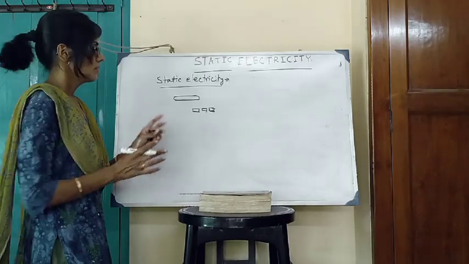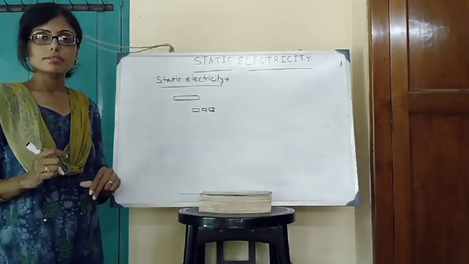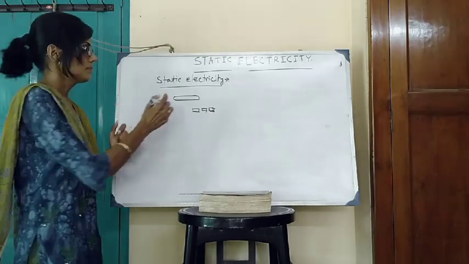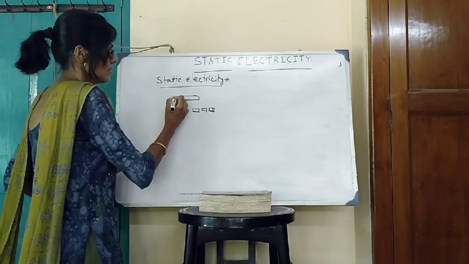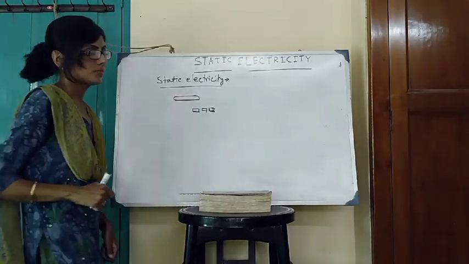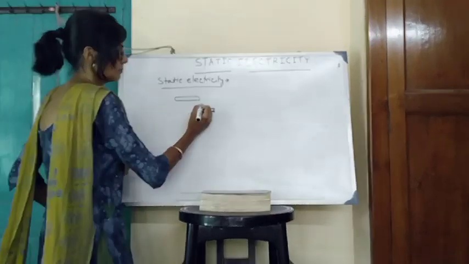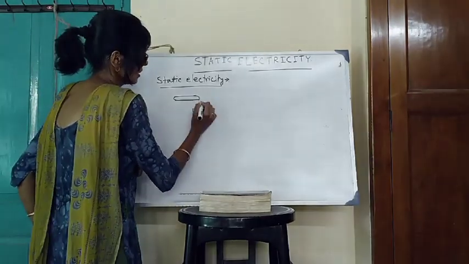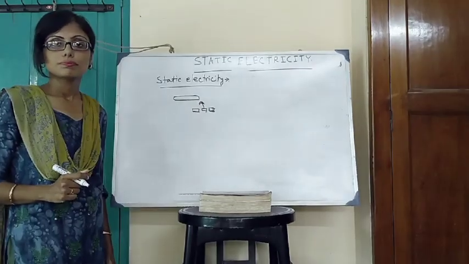What will you observe? None of the two substances can attract the papers. Now rub the glass rod with the silk. After some time, bring the glass rod in front of the pieces of paper. Now what will you observe? The pieces of paper are attracted by the glass rod.